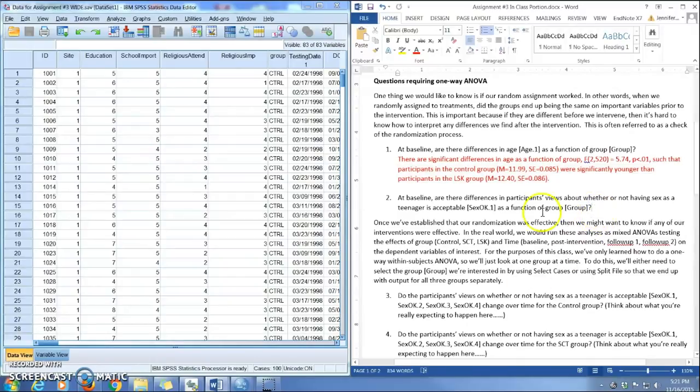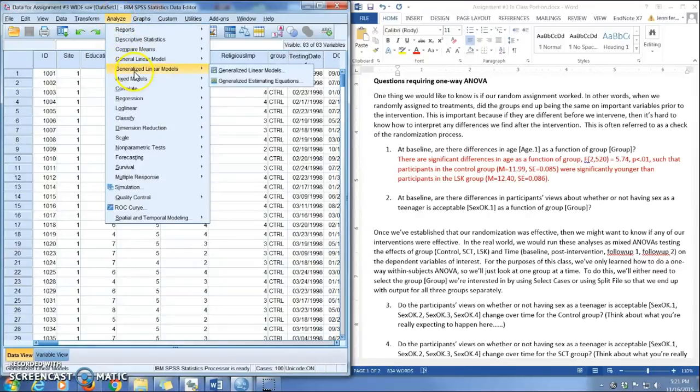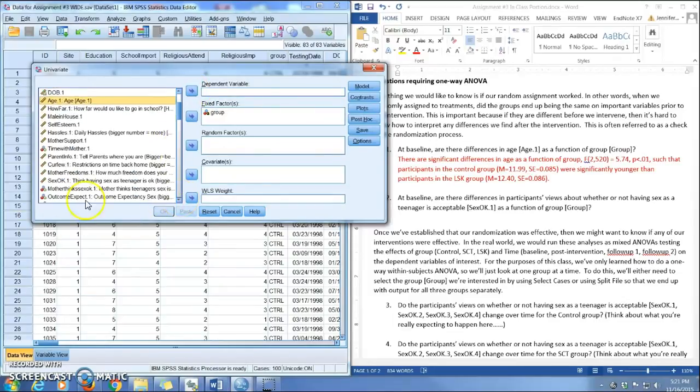Okay, so then let's look at this next question, which is, also at baseline, are there differences in participants' views about whether or not having sex as a teenager is acceptable? And this variable is called sexok.1 as a function of group. So we're going to come back over here to our data set. We'll go to Analyze again. We're going to go to Univariate again, right? And we already have group in as a fixed factor, so all that we need to do is switch age out, and we're looking for this variable that's called sexok.1. All right, and I'm going to put that in here.